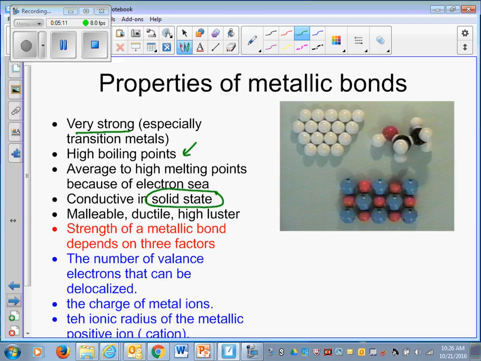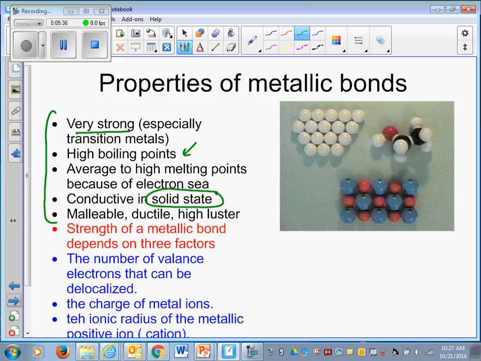Malleable means I can hammer it into a thin sheet because those cations can float on each other. So that makes them malleable and ductile, very shiny. The strength of a metallic bond depends on three factors. Whatever properties we're talking about, they have strong melting and boiling points, they're malleable, and they conduct electricity. These are all the properties of metallic bonds.